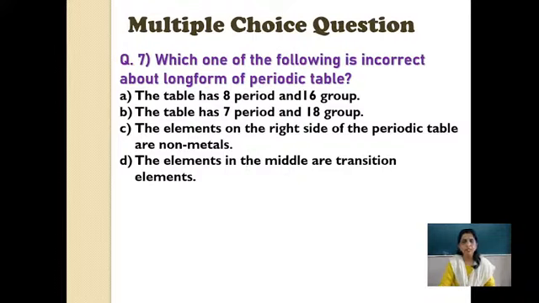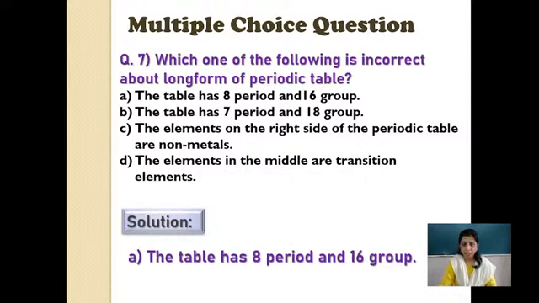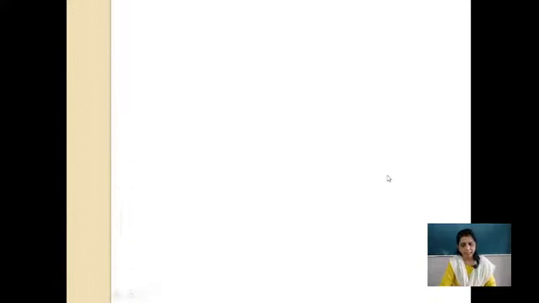I thought your answer must be ready. You might have gone through all these sentences. So the correct answer for you all is A. The table has 8 periods and 16 groups, which is an incorrect statement about the long form of the periodic table. The rest are all correct statements.